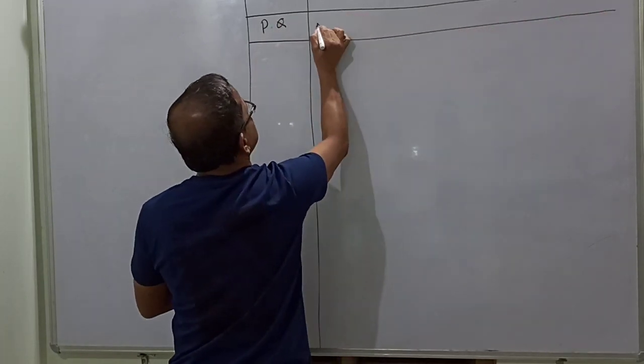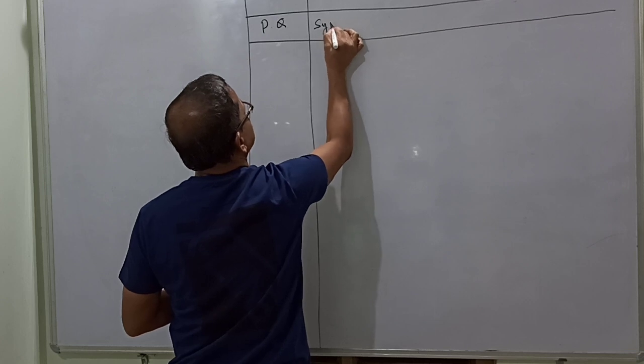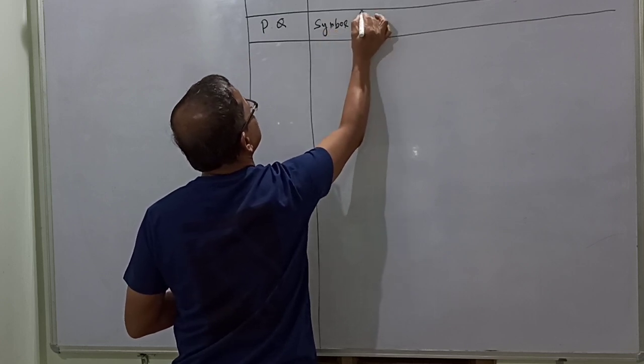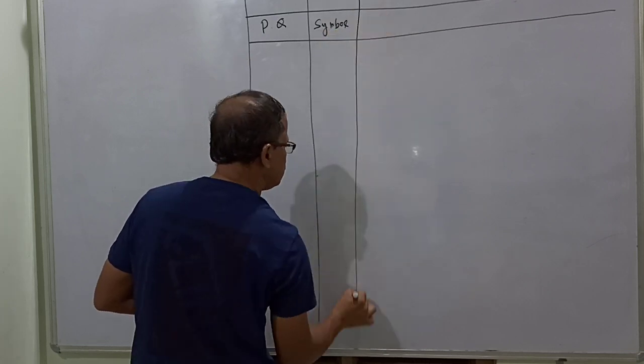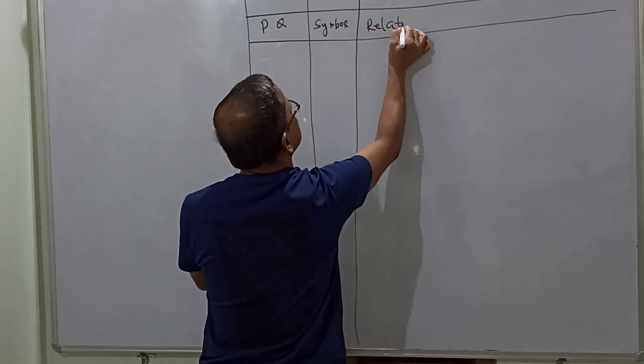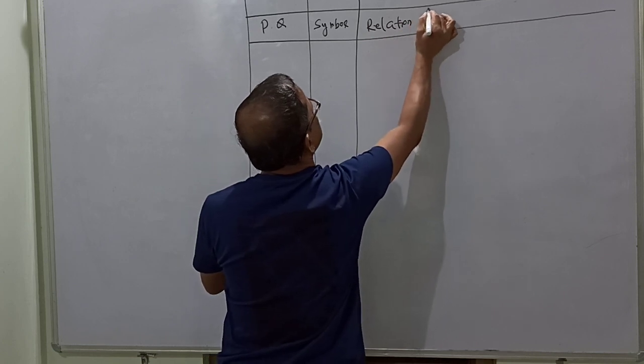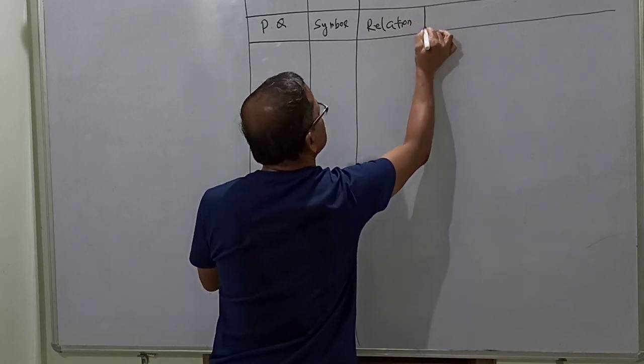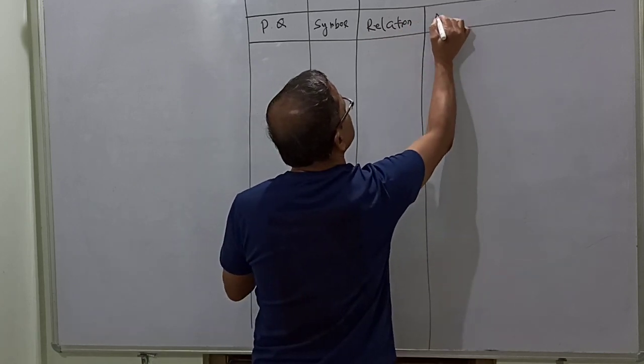After the physical quantity, you write the symbol. What is the symbol of the physical quantity? Then you write the relation. We have to develop a relation to write the physical quantity. After the relation, you write the dimension.